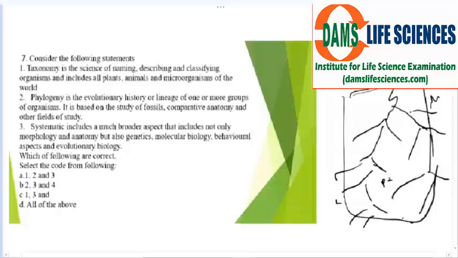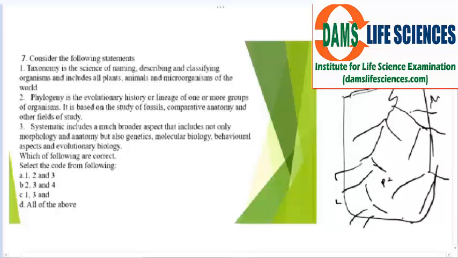So this is how a phylogenetic tree is studied, to understand the evolutionary history or lineage of one or more groups of organisms, and it is based on the study of fossils, comparative anatomy and other fields of study. And third is systematics, which includes a much broader aspect. That includes not only morphology and anatomy, but also genetics, molecular biology, behavioral aspects, and evolutionary biology. So basically, all these three branches of biology are related to each other in one way or another.